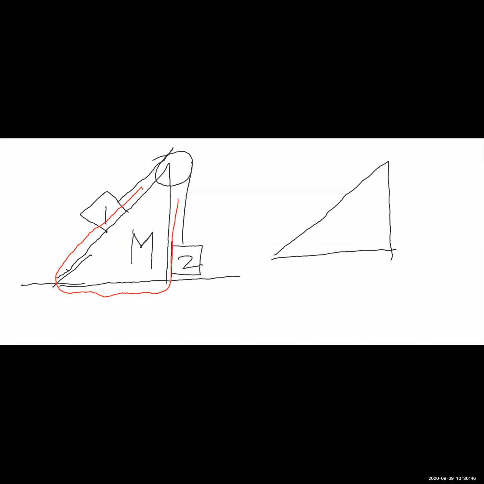If a pulley is attached to an object and you are choosing that object as your system, then the pulley must be a part of your system. So the boundary that I must draw must include the pulley. So this is the boundary of the system.